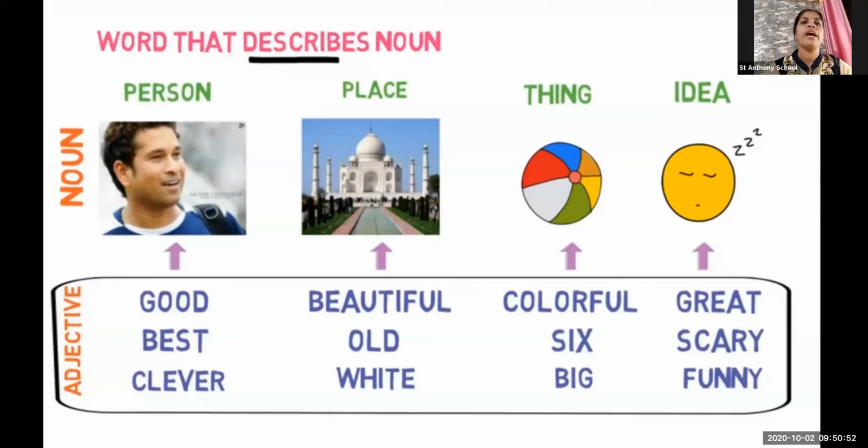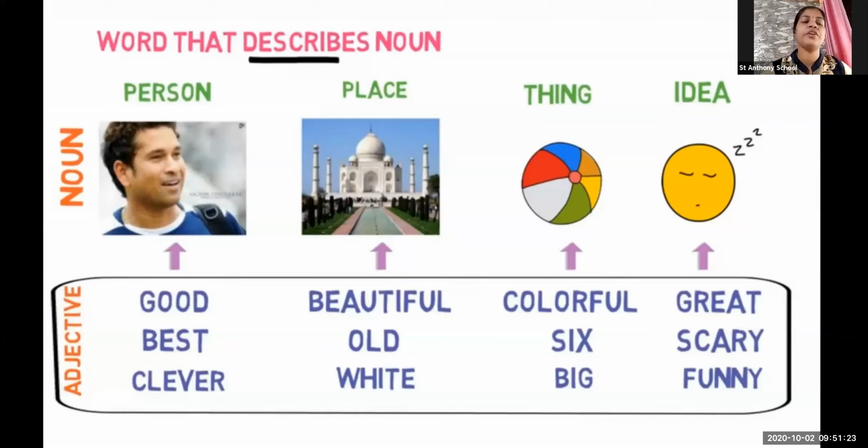Yes or no? And when I taught you the types of nouns, at that time I taught you the idea also, patriotism and all these are the ideas which we have. But when we talk about the nouns, we first see them. After seeing that, we describe that noun.